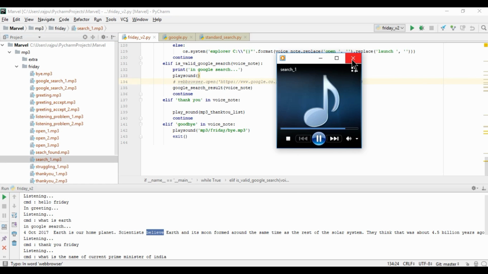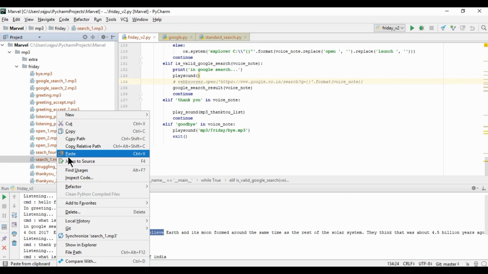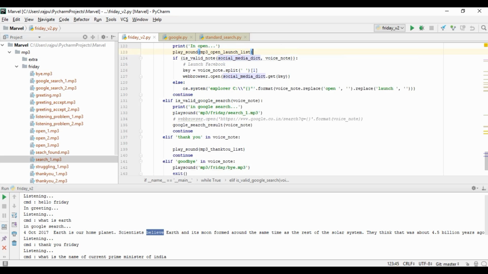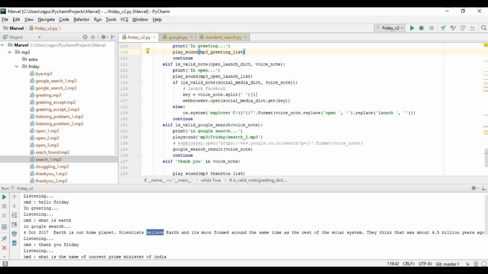Let me search for you. So copy and pasting it here. Okay, not a problem.